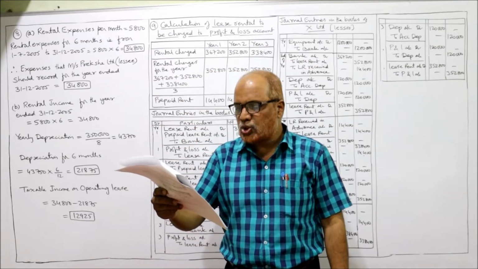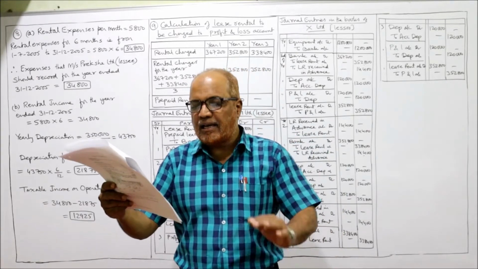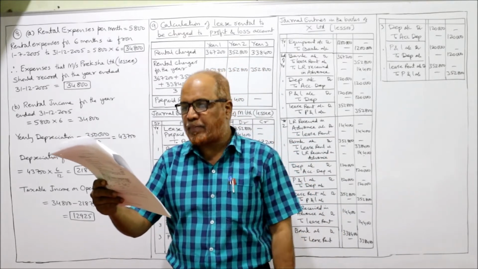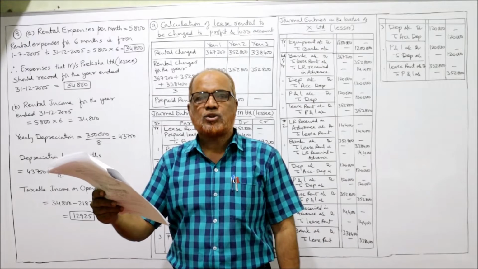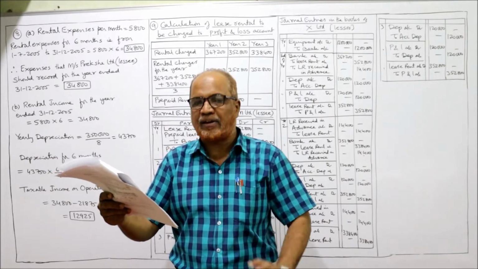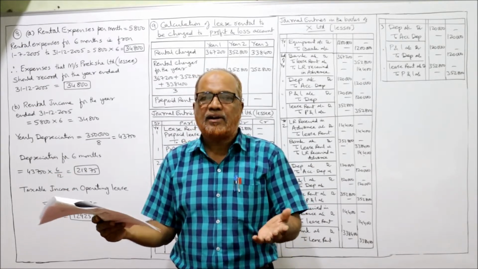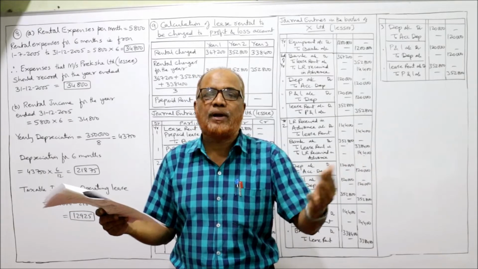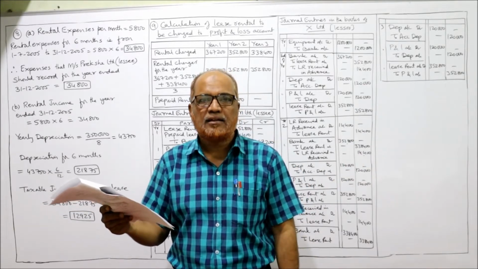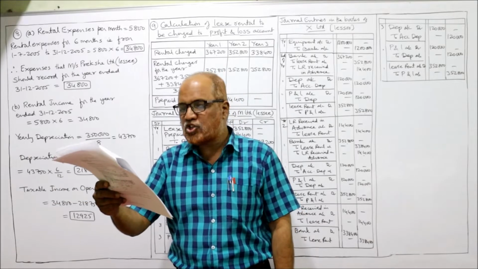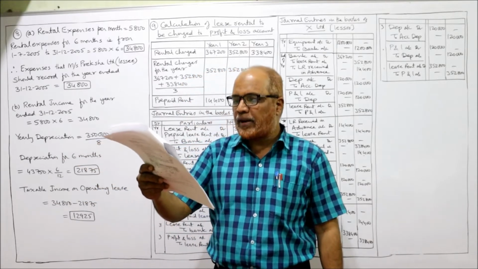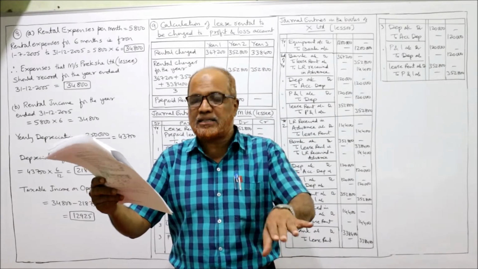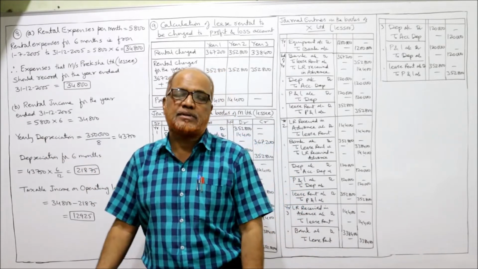Then on 1st July 2005, it leased the equipment to Messrs. Preksha Limited. Actually, the manufacturer was Pravek Limited. And ultimately, when it cannot be able to sell the equipment, it has given the equipment on lease to a lessee. The lessee's name is Preksha Limited. The lease is appropriately recorded as an operating lease for accounting purposes.